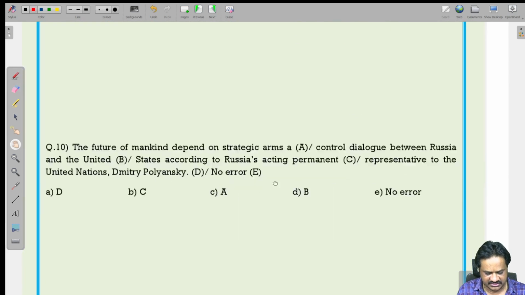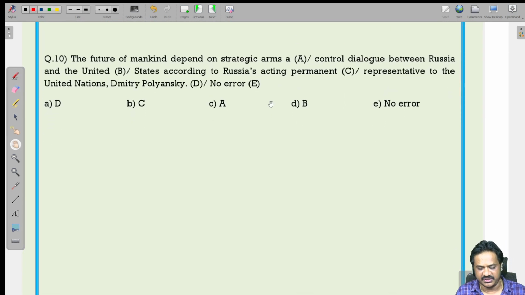Next question. The future of mankind depend on strategic arms, a controlled dialogue between Russia and United States, according to Russia's acting permanent representative to the United Nations, Dmitry Polyanskiy. The future of mankind depends, you should use. So, future is singular. You should use a singular verb only.